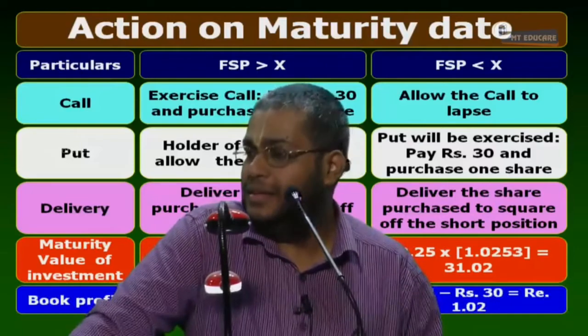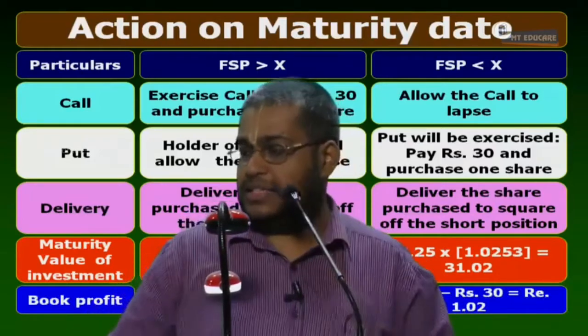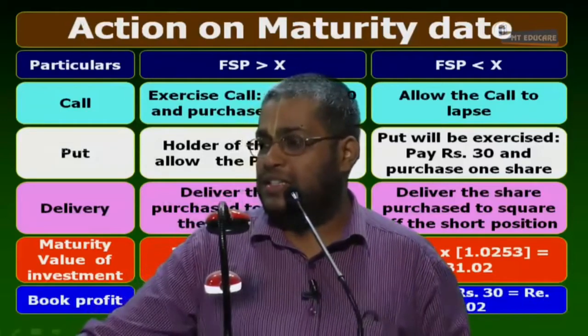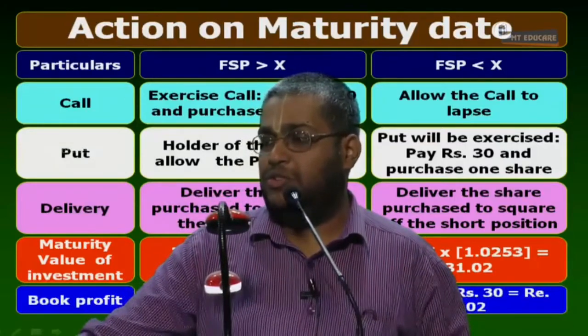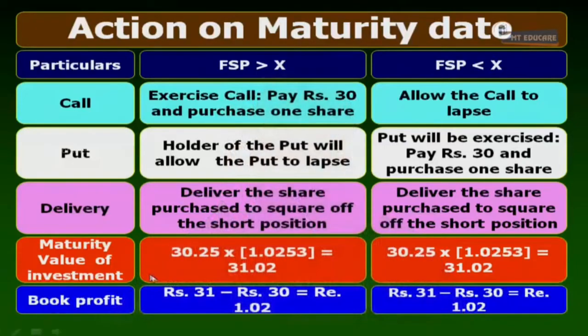Last step. Okay, sorry, it is 31.02. Last, the profit is 31.02 minus 30. That 0.02 is missing.